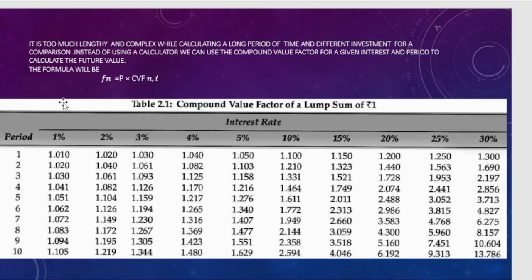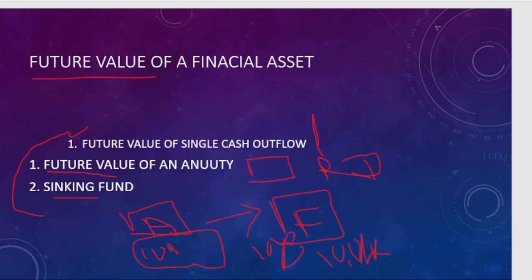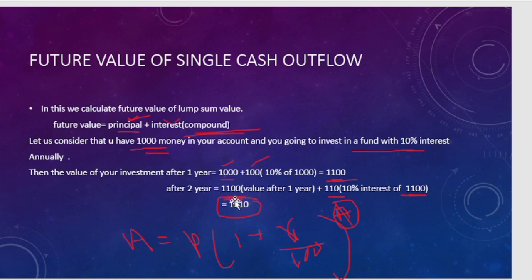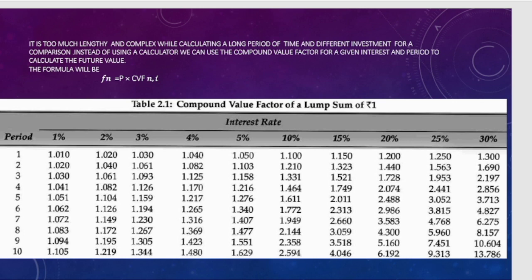And if you analyze the first problem, you calculate your 10,000, or 1,000, at 10% interest rate. It's quite simple, but in reality you have complex formulas and complex amounts to calculate, considering the long run or different investments. We always consider the compound value factor to calculate the future value. The compound value factor depends upon your time period and interest rate.